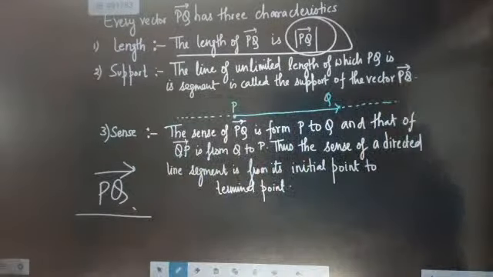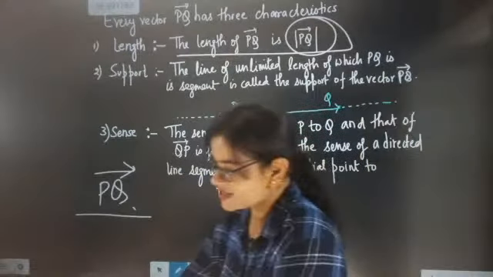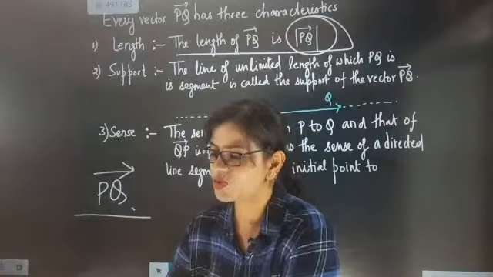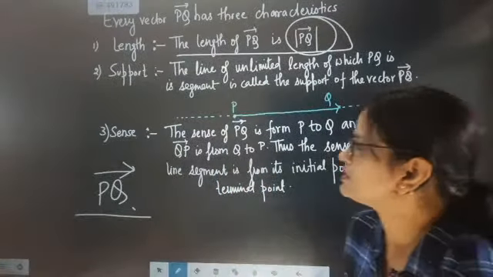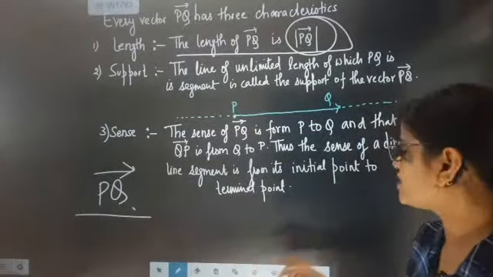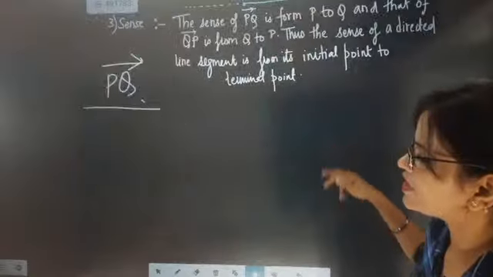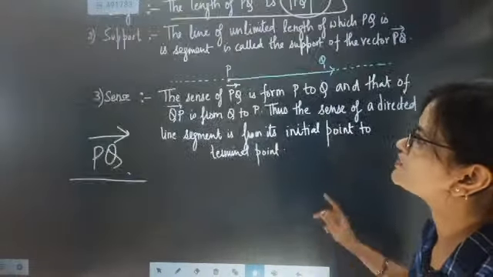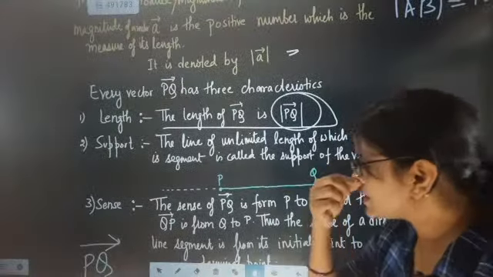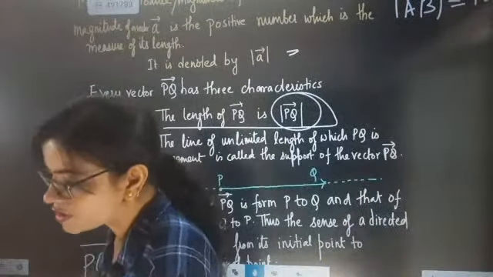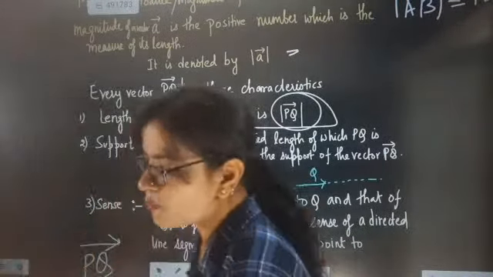Now look here. Sense is the direction of the PQ vector. Sense is exactly giving the direction. So we have seen sense. What exactly have we seen here? We have seen length, support and sense.